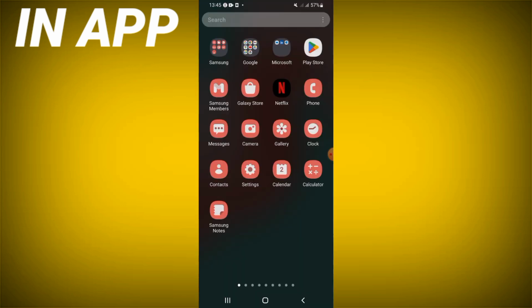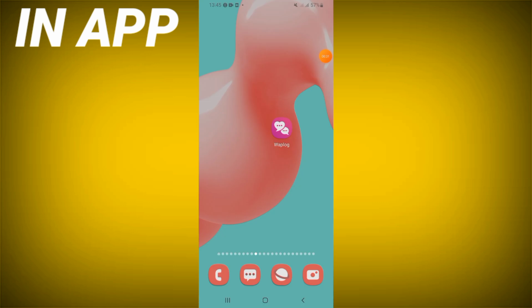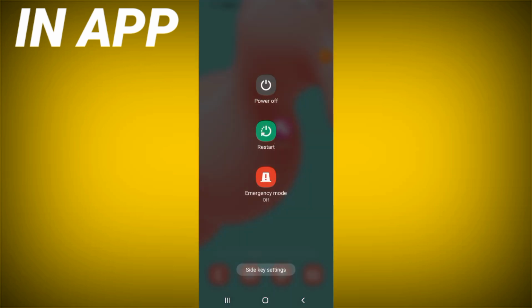You have to go to the Play Store or App Store and update your Waplog. After that, restart your mobile phone, and that's it.